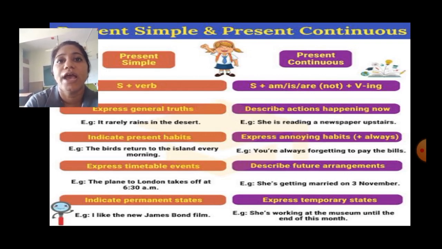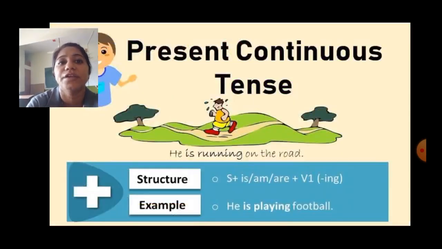So children, I think you have understood what is simple present tense and what is present continuous tense. So we have learned the form of present continuous tense, that is subject plus am, is, are plus verb plus ing. For example, he is playing football. Here we have used he as pronoun, is, play plus ing, playing, rest of the word is football.